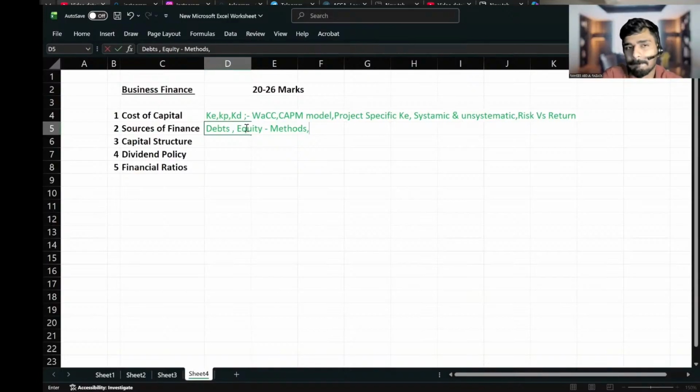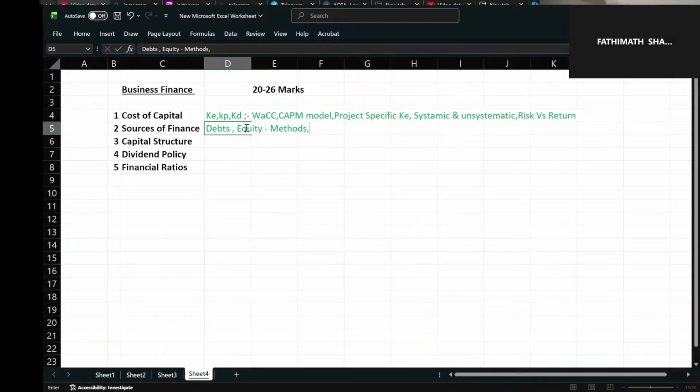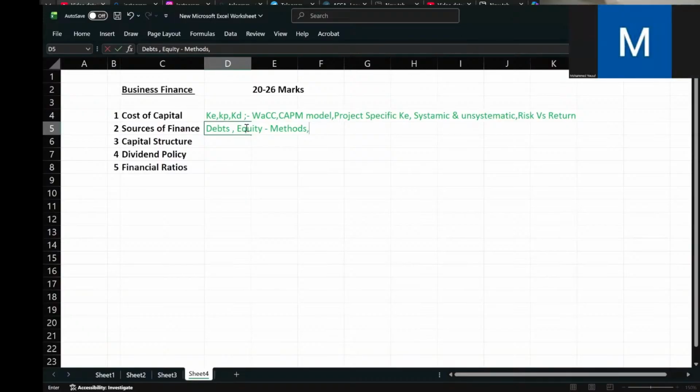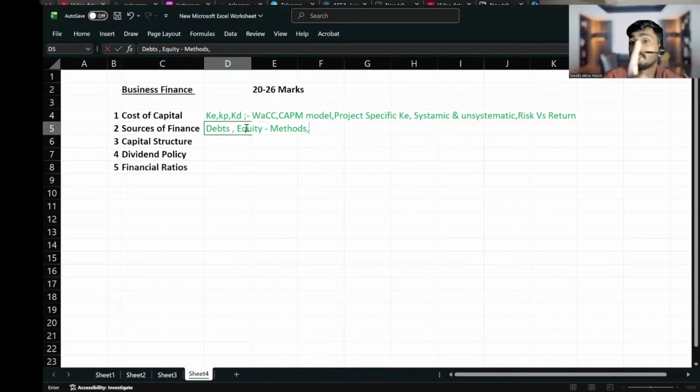A company issues free shares to existing shareholders. Now you're right. If the company is giving new shares for free to the existing shareholders, will we get any cash? No, right? We don't receive cash because it is not a method of raising equity finance. So never write bonus issue as a method of raising equity finance.